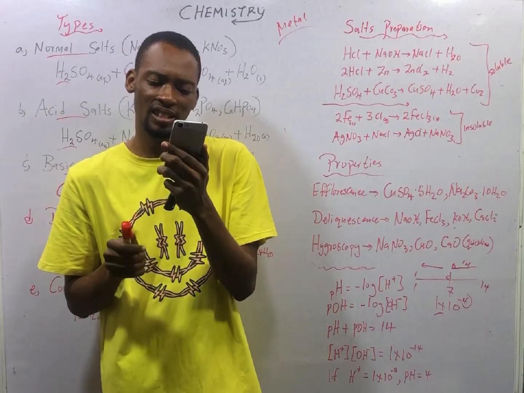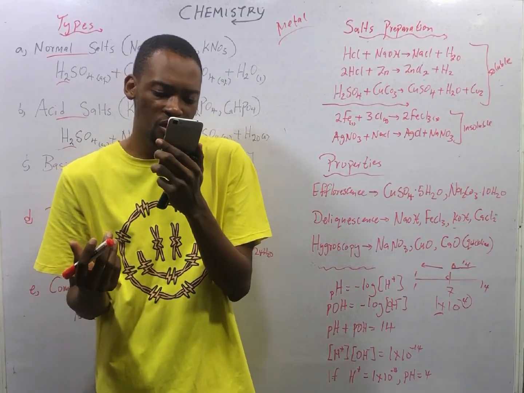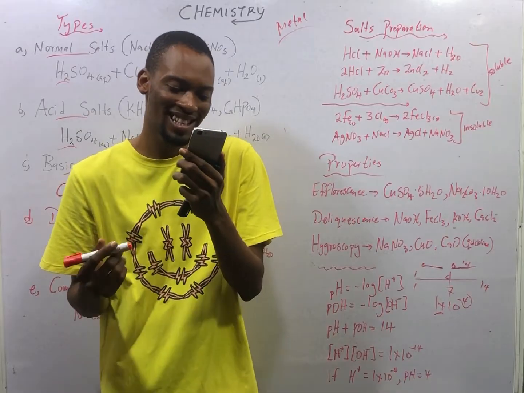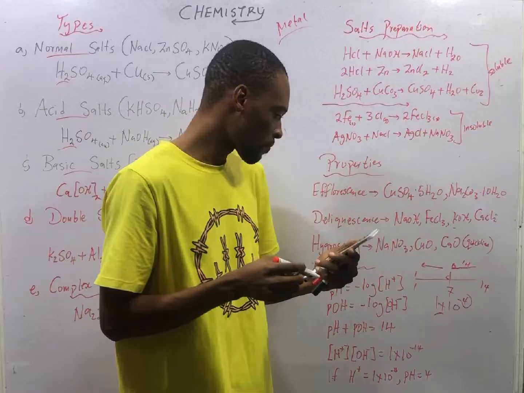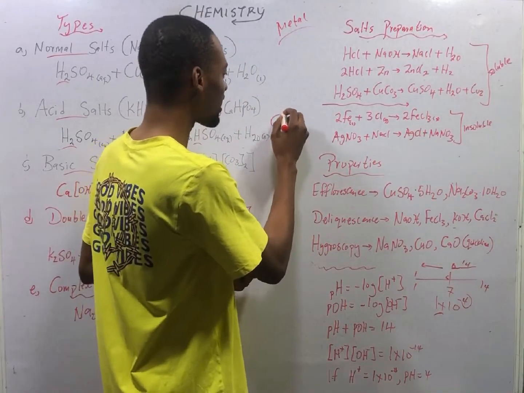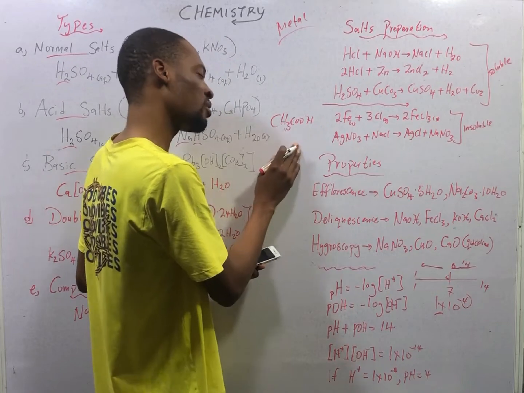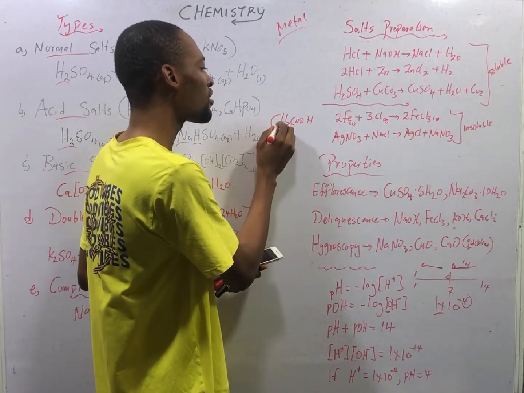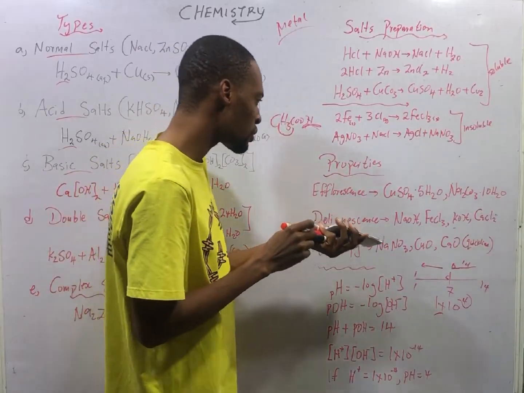Ethanoic acid is dash. A. Tribasic. B. Unionizable. C. Monobasic. And D. Dibasic. Ethanoic acid is CH3COOH. It has 4 hydrogen atoms. These 3 will not give out. Only this one is replaceable. So ethanoic acid is monobasic.